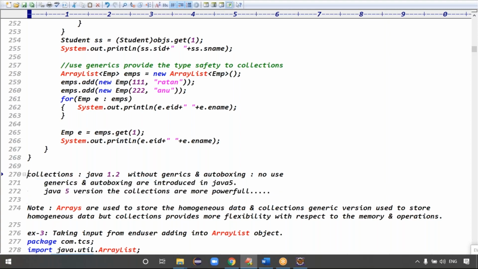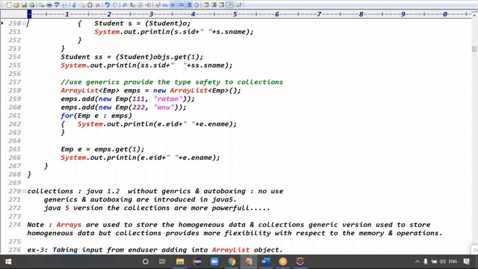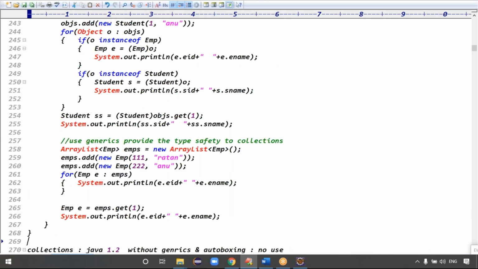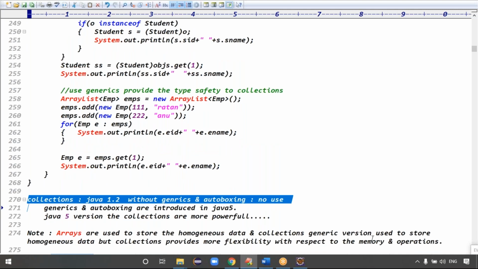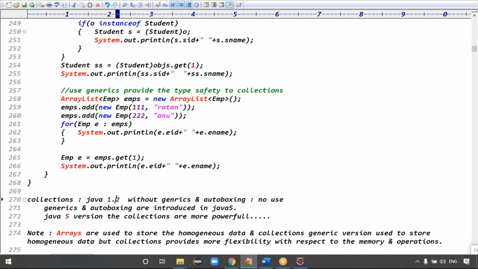Next point, collections. Collections are basically from which version, guys? Version 1.2. But autoboxing and generics are there from which version? Version 1.5. Without autoboxing and without generics, is there any use of collections?